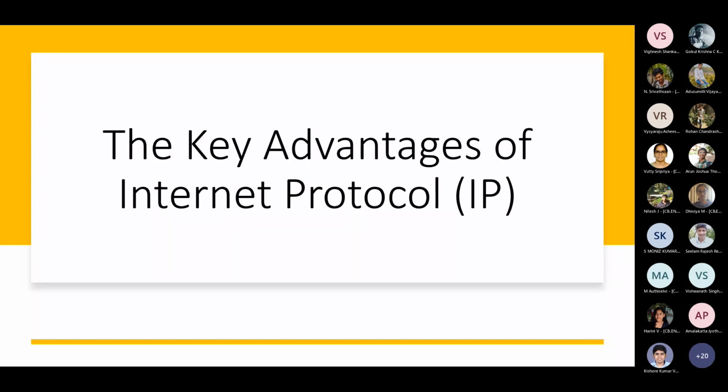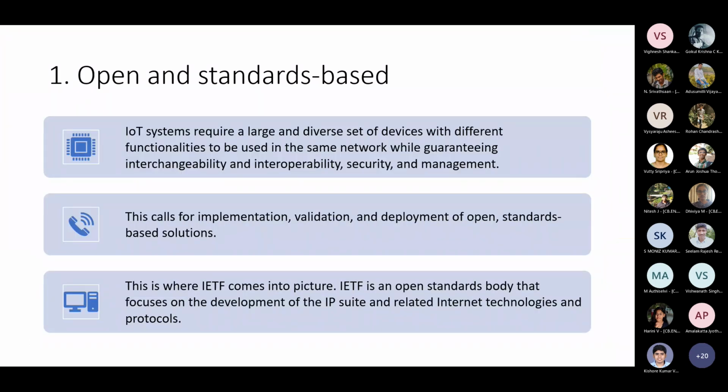So you will be either using the entire IP stack or you will be using modified IP stacks to implement your system. Please remember, whenever we are talking about this IP and all those things, these are not something which you will be directly dealing with when you are implementing an IoT network. Right?